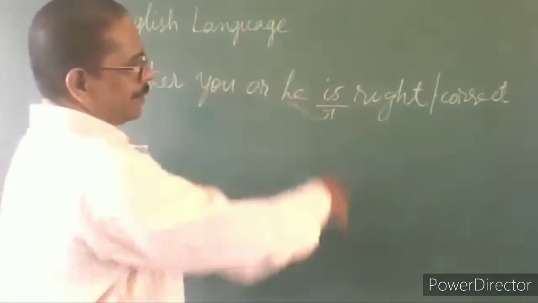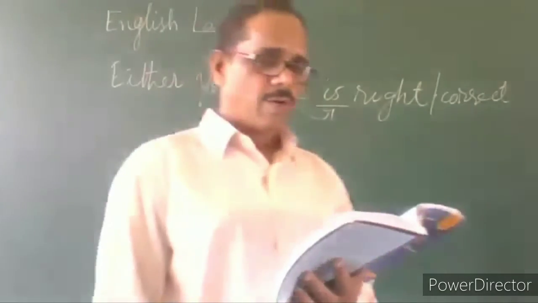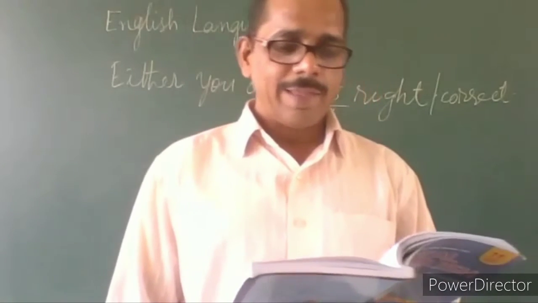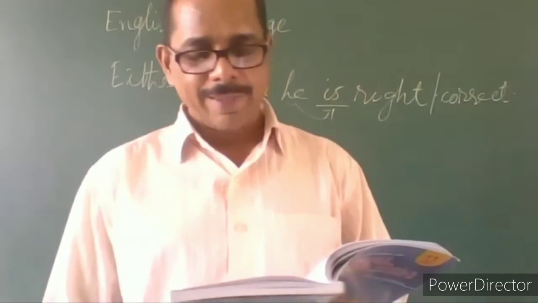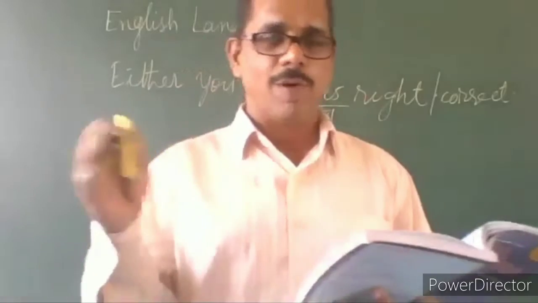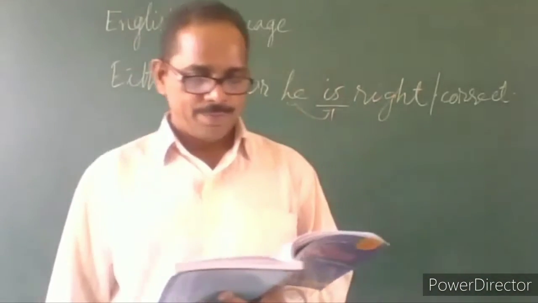Instead of 'either you or he is correct', you must write 'either you are correct, comma, or he is.' Similarly, instead of 'neither my friend nor I am sorry', a better expression is 'neither my friend is sorry nor I am.' Doesn't matter. It's not that important. We can leave it. We'll go to number F.